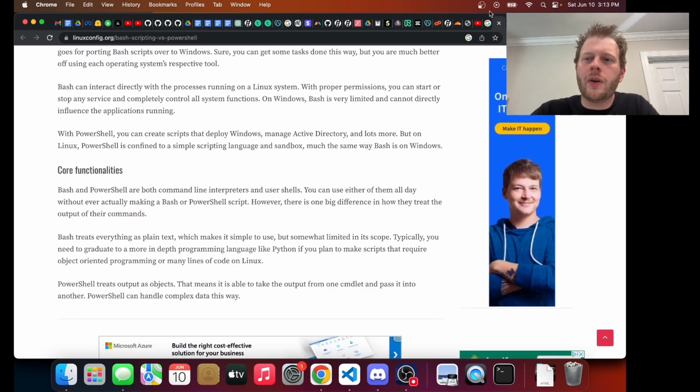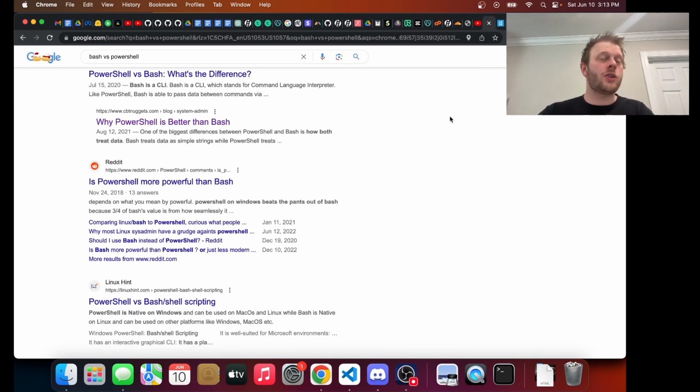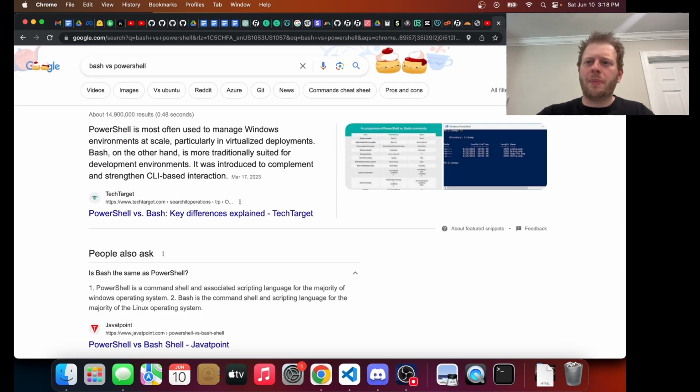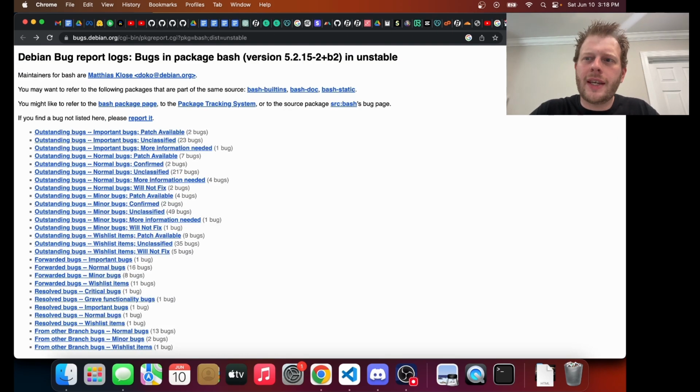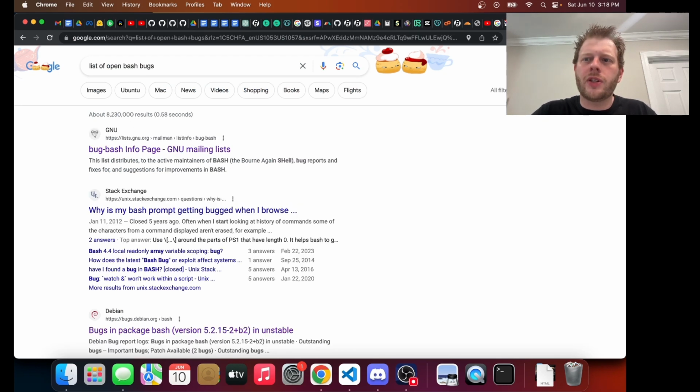Unless you are doing Windows-specific things and the external system interoperating with PowerShell already has object context, because you're both operating on the Windows operating system level. And in this very niche case, it can improve throughput and efficiency for a small subset of Windows-specific tasks. So that is the naive Bash versus PowerShell search. Let's get into some more opinionated searches.